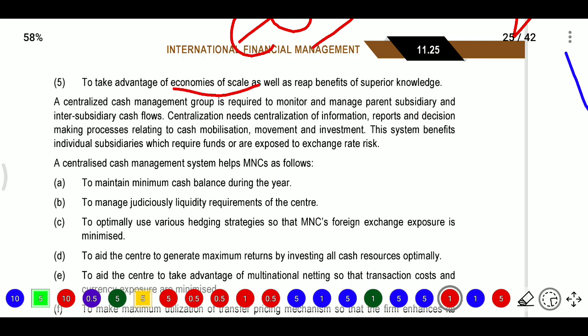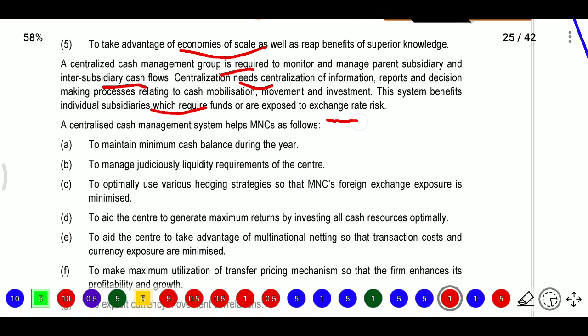Or a centralized cash management group is required to monitor and manage parent-subsidiary and inter-subsidiary cash flows. So, centralization of information, reports, and decision-making processes relating to cash mobilization, movement, and investment. This system benefits individual subsidiaries which require funds and are exposed to exchange rate risk.